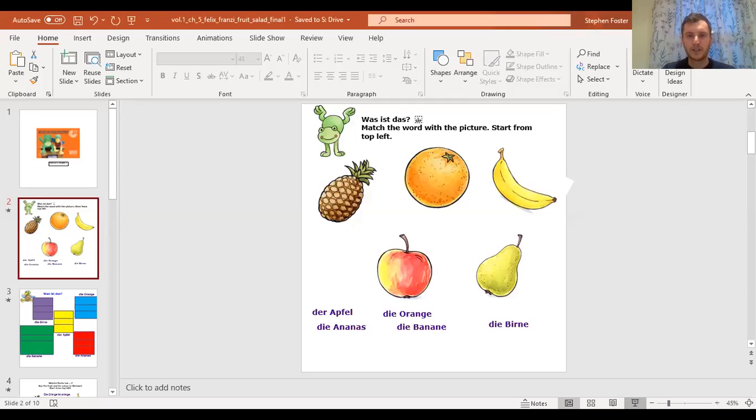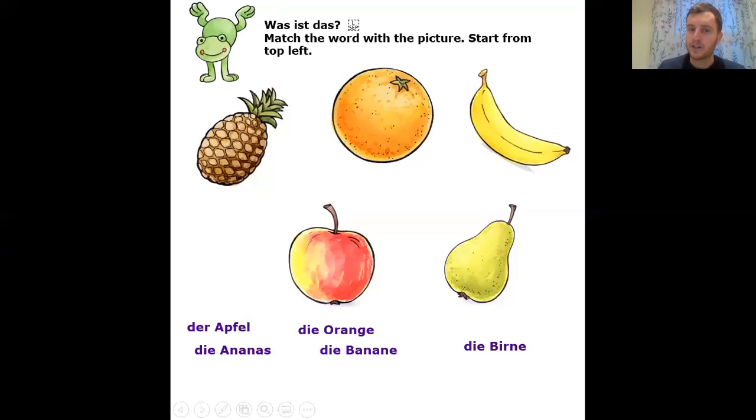So we have just practiced those words for those fruits, and you've probably just watched a video of Felix and Franzi where they use some of those words. I've got them all jumbled up. I've got the pictures at the top and all the words at the bottom. Can you remember which word goes with which?